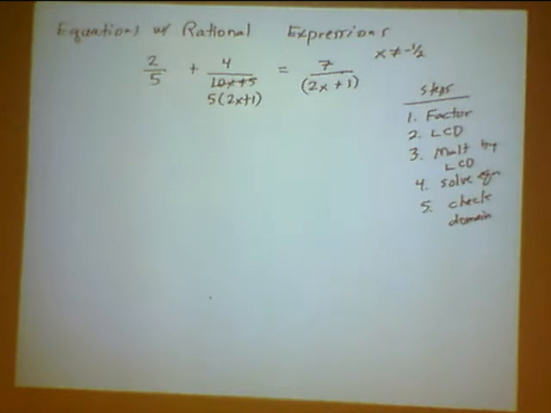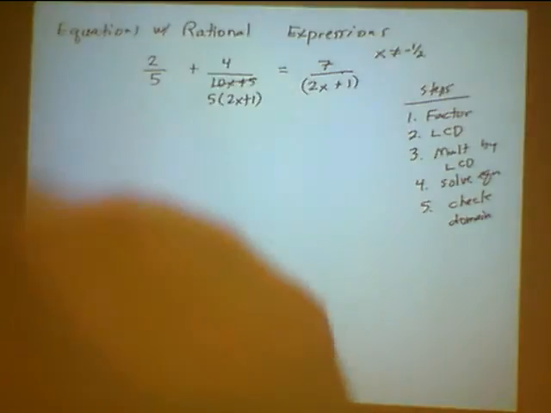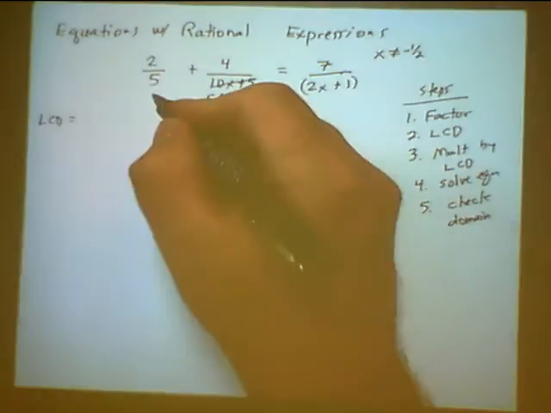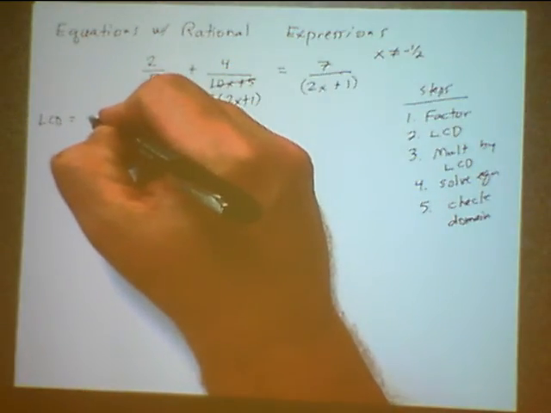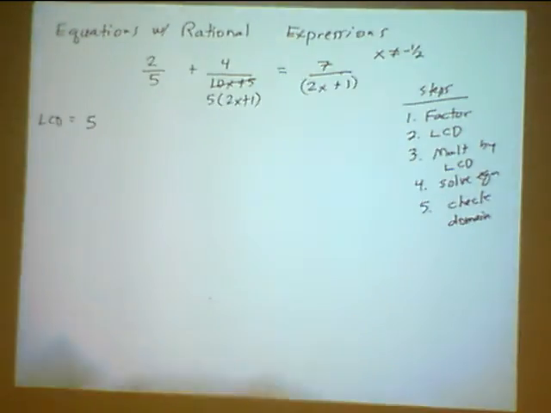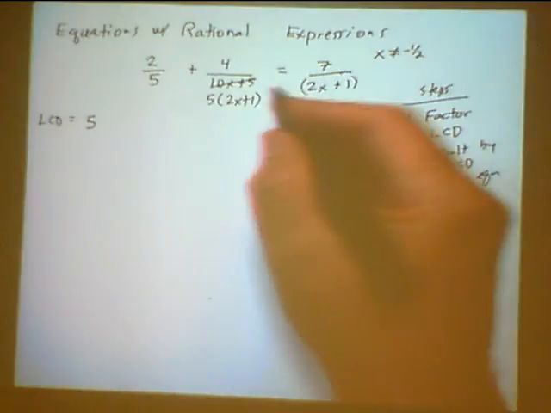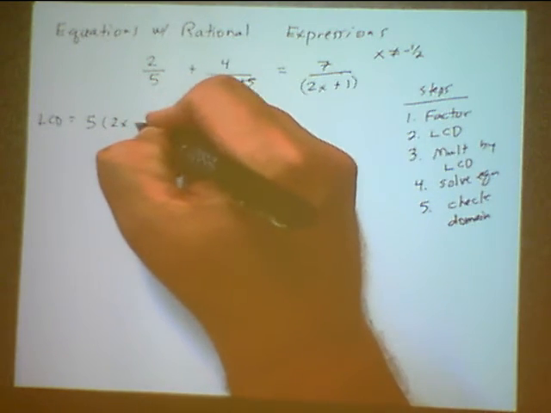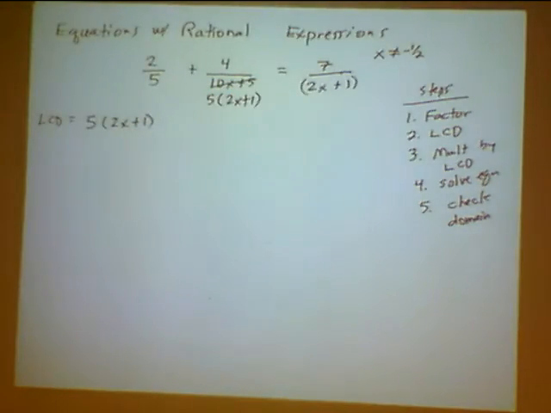So now, let's look at my LCD. The best way to determine your LCD is to take your first denominator, which is 5, and then I look at my second denominator. I need a 5. I already have a 5. I need a 2x plus 1. So I'll multiply by the 2x plus 1. And then I look at my third denominator, and I need a 2x plus 1. But I already have a 2x plus 1 in my LCD. So for this problem, the LCD is going to be 5 times 2x plus 1.